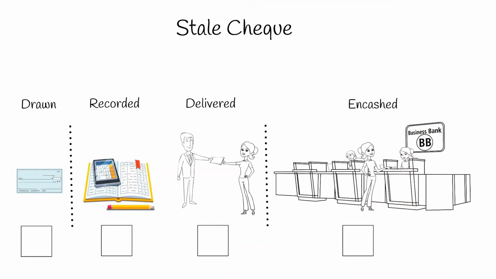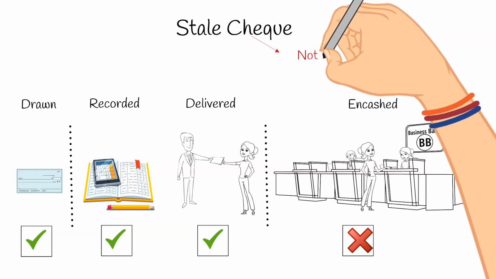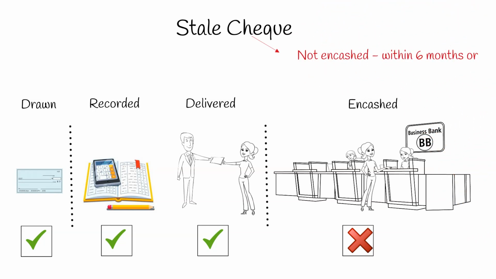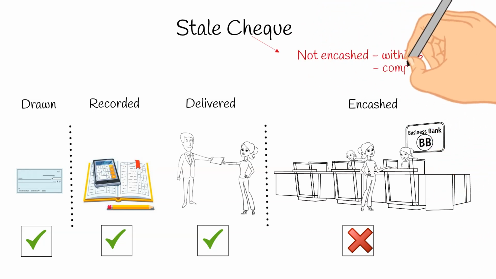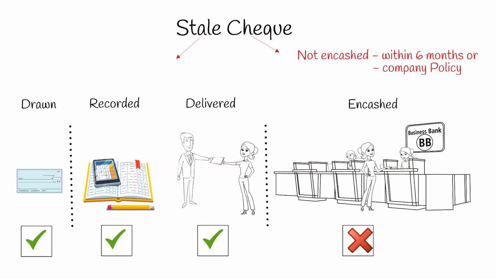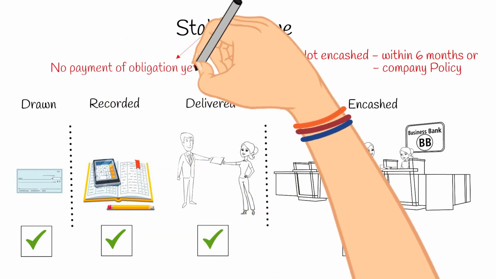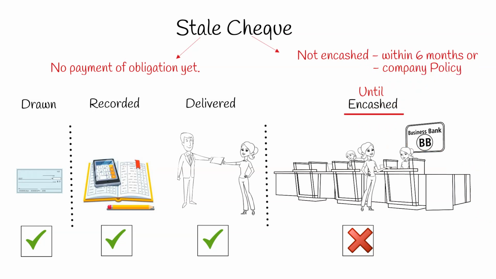Stale check. Stale check is a long outstanding check that is drawn, recorded, and delivered to the payee but not presented to the bank for encashment or deposit by the payee within the reasonable time. In banking practice, check becomes stale when not encashed within 6 months, but of course, the company policy still matters. Again, there is no payment of obligation until the check is presented to the bank for encashment or deposit.